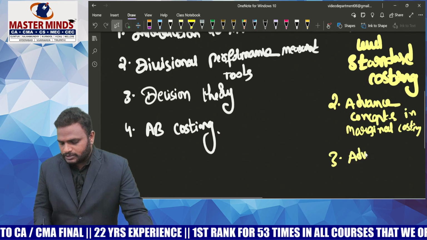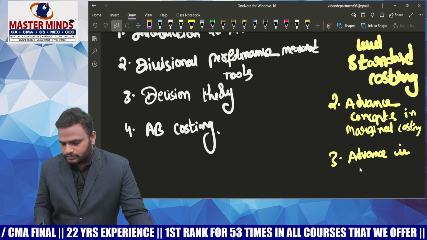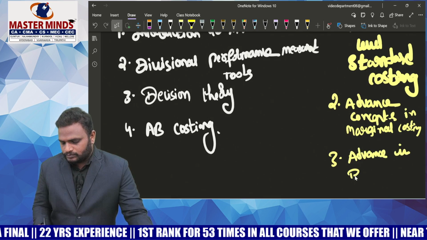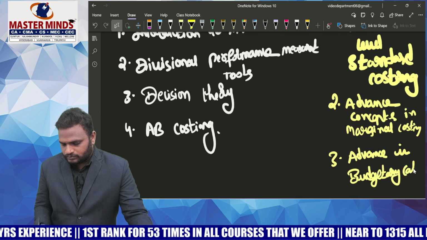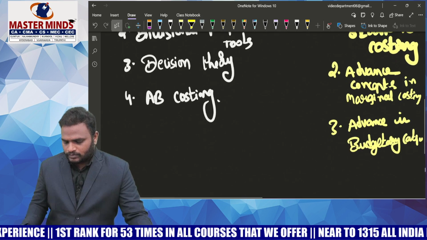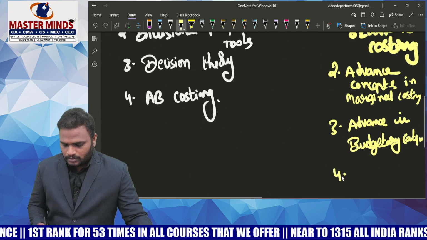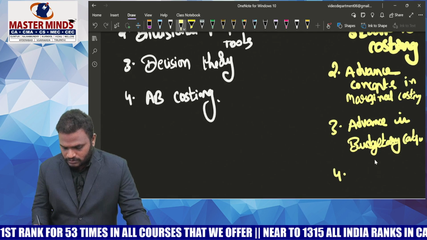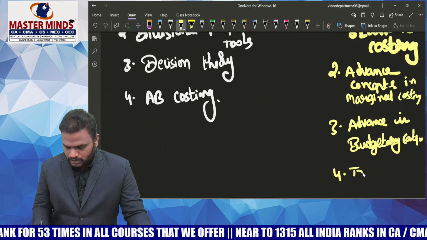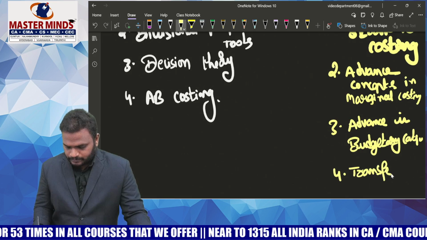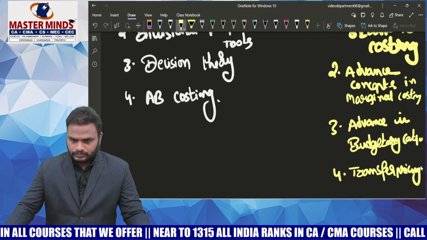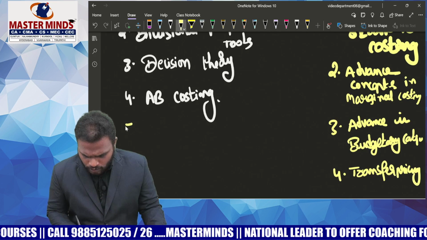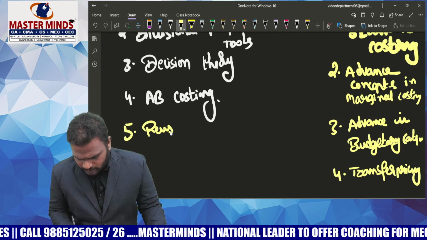And advanced concepts in budgetary control. And the final one is transfer pricing. There is a small theory chapter, that is responsibility accounting.